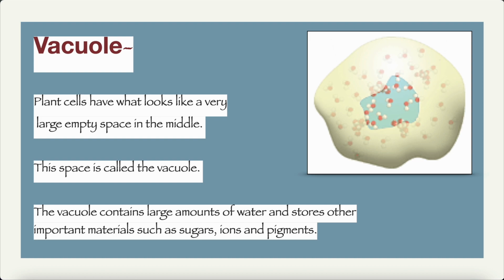Moving on to the vacuole. Remember we learned in the differences and similarities of animal and plant cells that vacuoles are only present in plant cells? If you remember that, let's go into detail about the vacuole. Plant cells have what looks like a very large empty space in the middle. This space is called the vacuole. The vacuole contains a large amount of water and stores other important materials such as sugars, ions, and pigments.